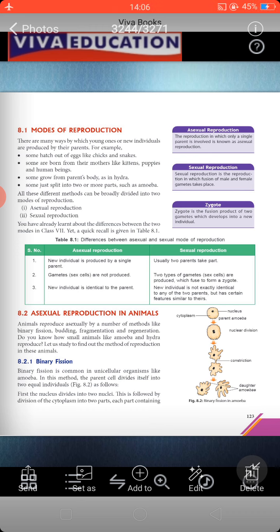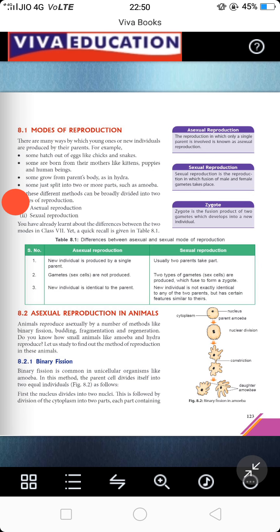So what happens in amoeba? Binary fission. The word fission means cutting or breakage of something. As you can see from the figure, from one single parent the division takes place, and at the end we get two identical things, the daughter amoebas. This is the process by which amoeba reproduces. This is called binary fission. Binary means two, and fission means cutting, splitting or dividing into two things, as happens in amoeba.